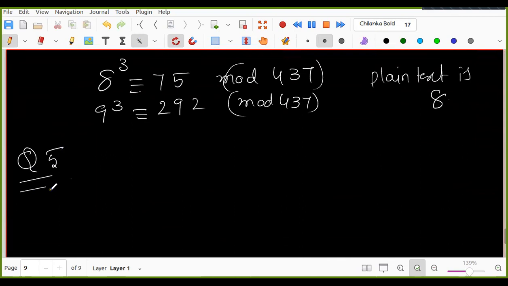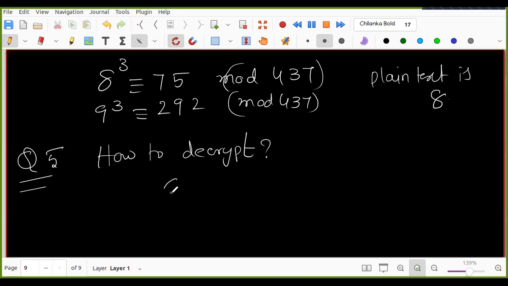The problem is how to decrypt. C is equal to m cube mod 101. It is given.